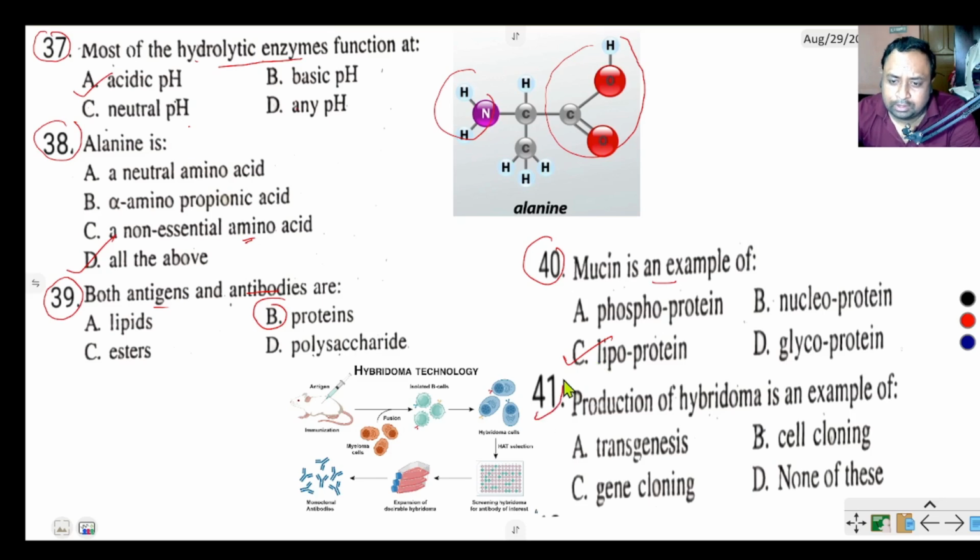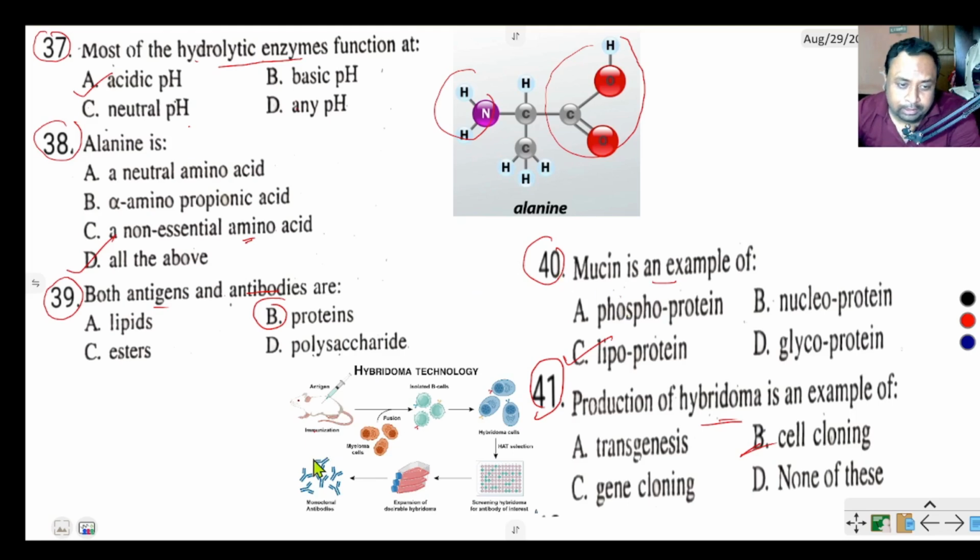Question number 41 says production of hybridoma is an example of transgenic gene cloning, cell cloning, none of the above. The correct option is option number B, cell cloning. Hybridoma means the hybrid cell created by fusion of a short-lived antibody producing B cell with an immortal myeloma cell.